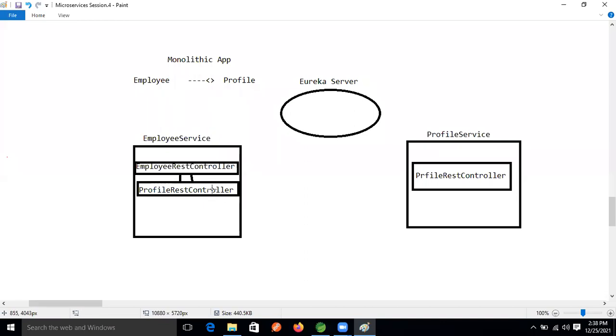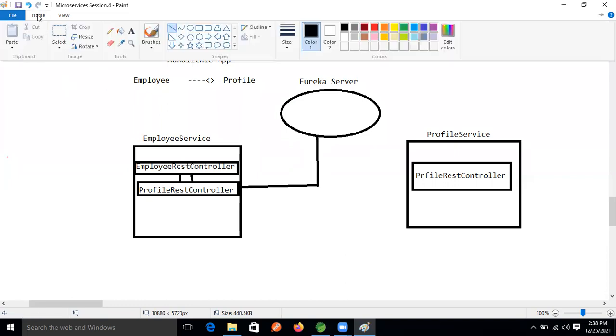Okay, so this controller will make the request, that is, it makes the request to the Eureka server. Here the discovery client will be there, in this controller only.